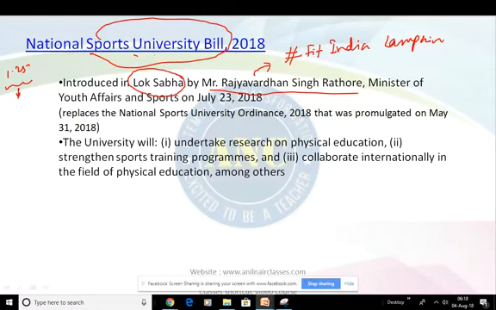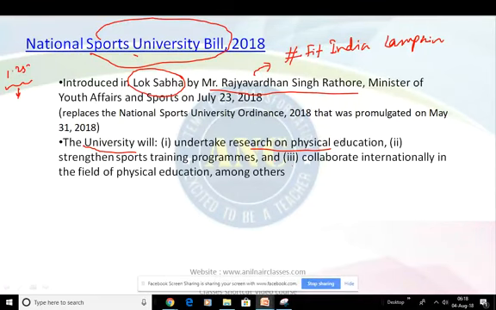So the agenda of proposing this university is to undertake research on physical education, strengthen sports training programs, and collaborate internationally in the field of physical education, among others. Right? Now, it replaces the National Sports University Ordinance 2018 that was promulgated on May 31st, 2018.